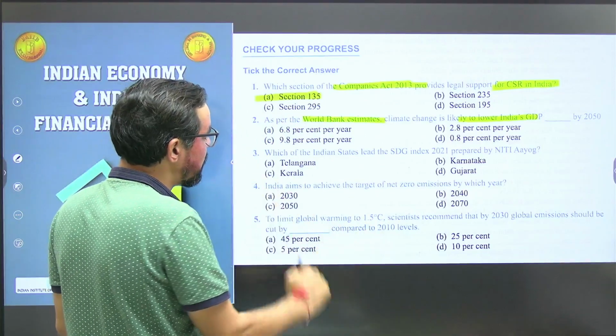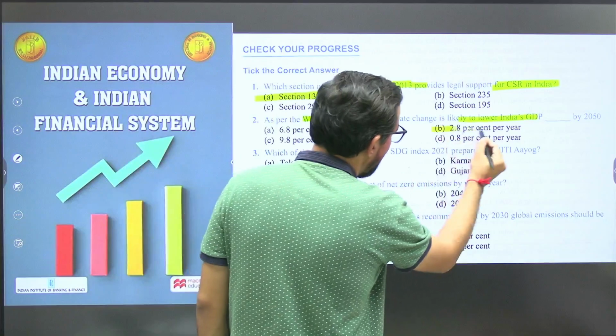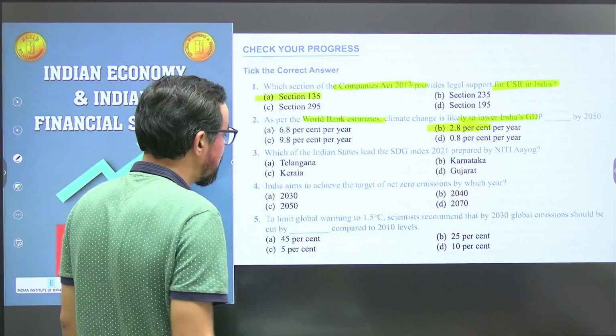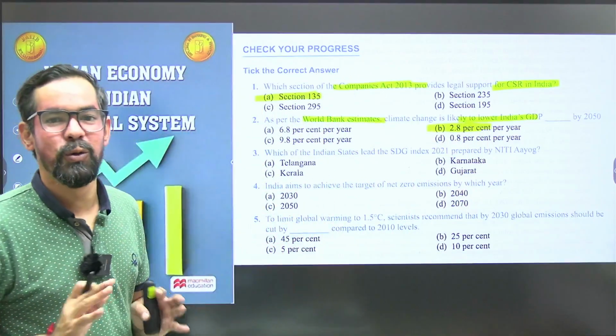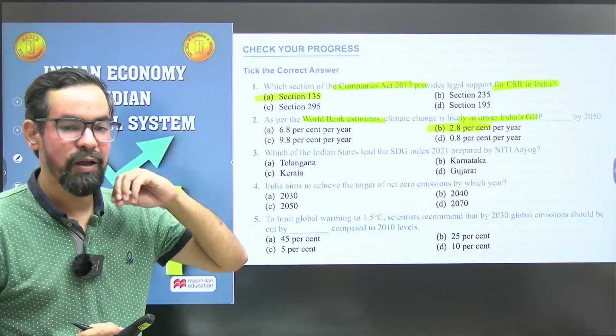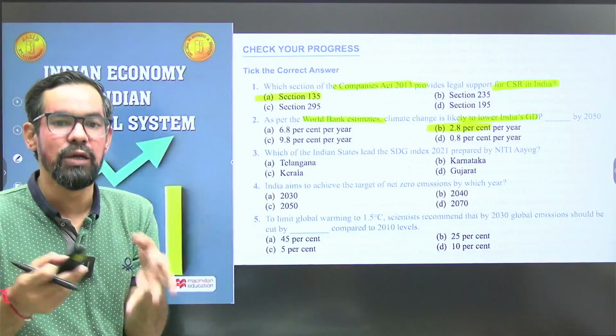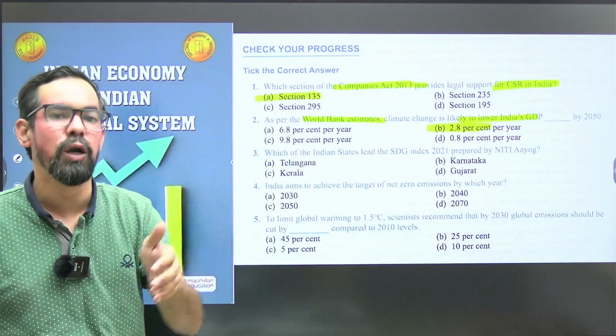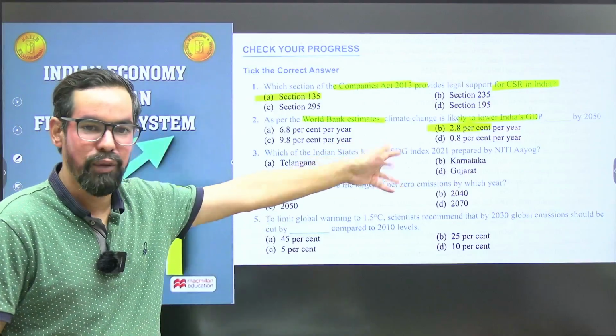So what will be your correct answer for this one? 2.8%. These are some data points you have to go through. In one go you can't remember these things, but when you study, I have gone through this particular book so many times that's why I remember these data.